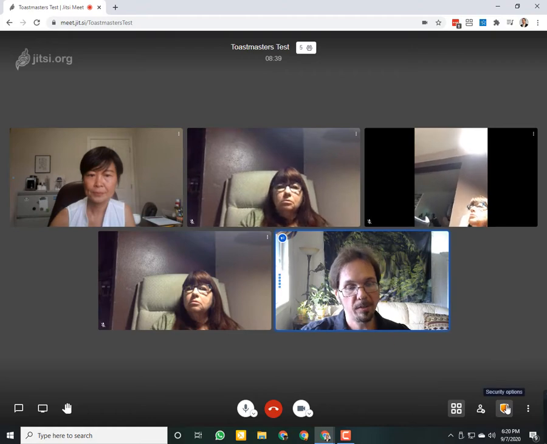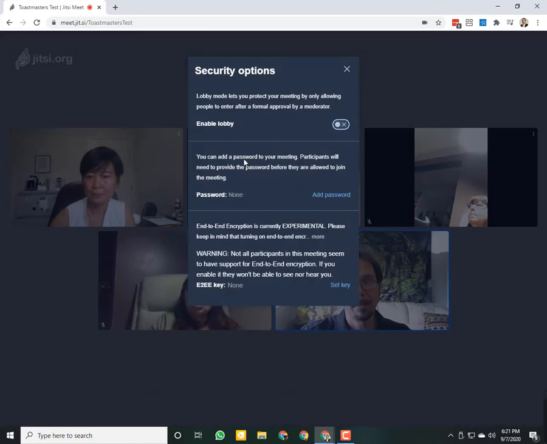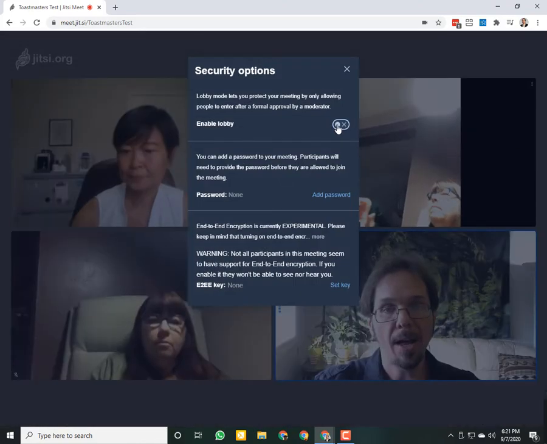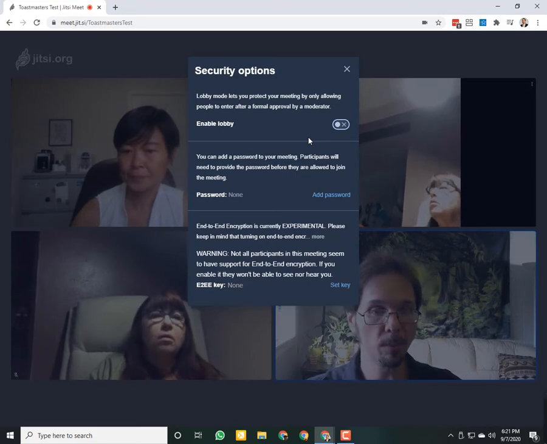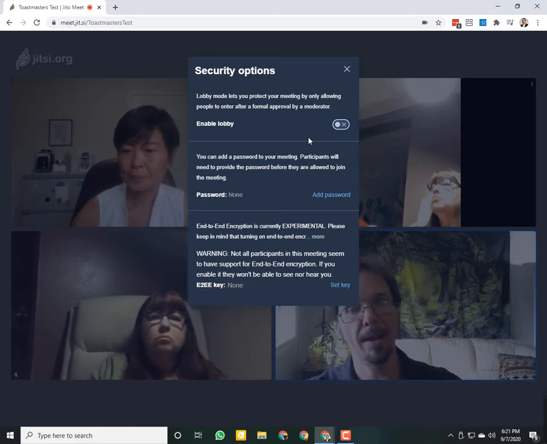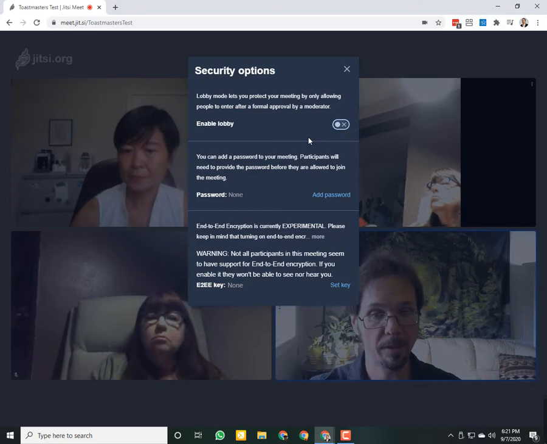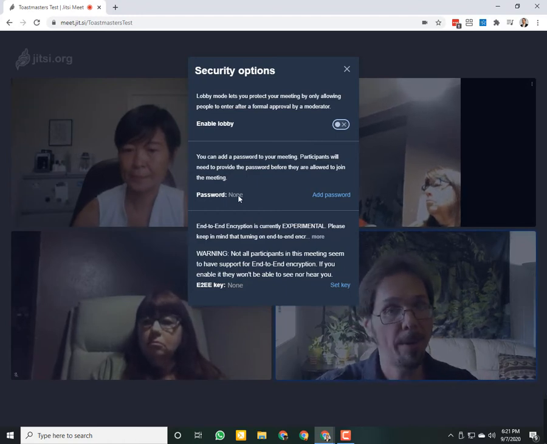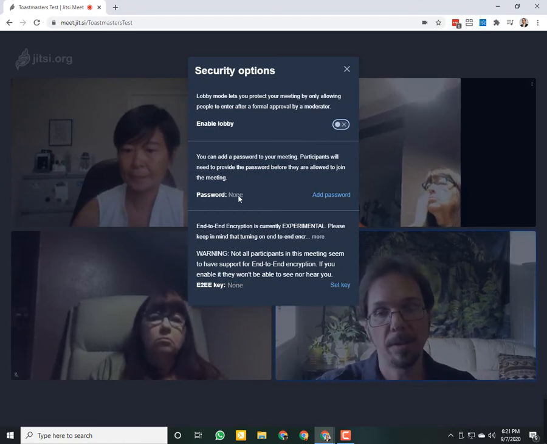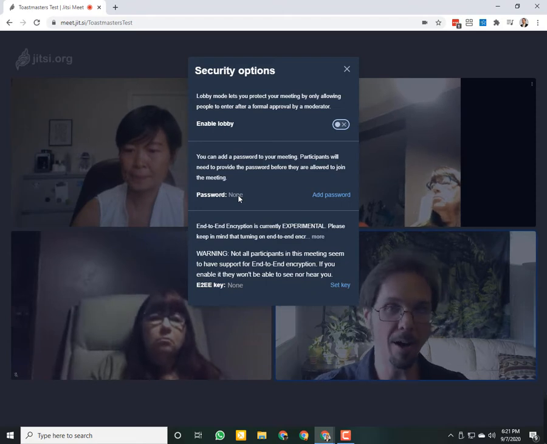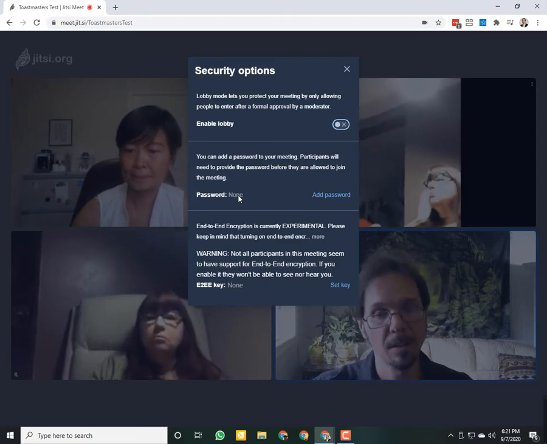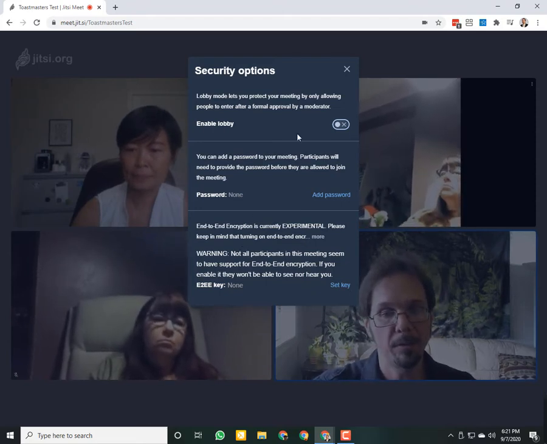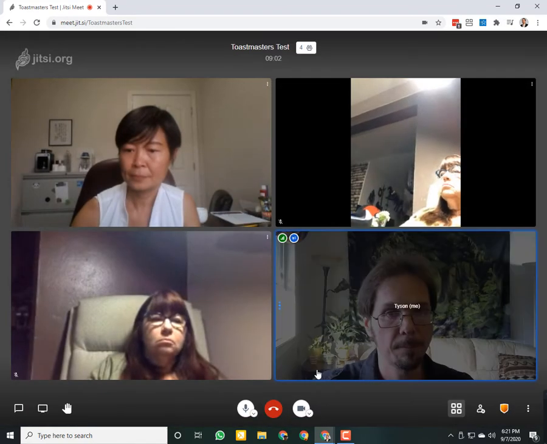There's a shield right next to that, security options. This is where you can turn on the lobby. It's like the waiting room in Zoom, so that when someone comes into the meeting, they have to be approved by the moderator before they can come all the way into it. You can set up a password to also make sure that people don't just automatically bomb your meeting. And then there's an experimental encryption thing. We're not going to mess with that.